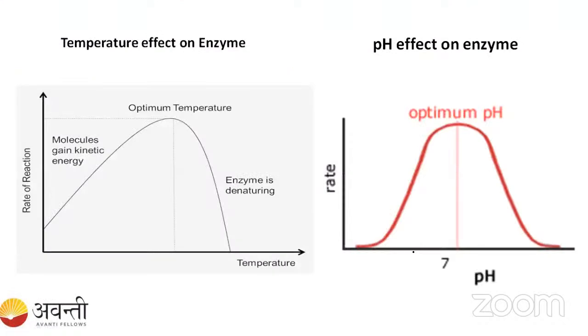Okay. So see here, the graph. Here you have to remember the graph first. On the x-axis is the temperature and on the y-axis is the rate of the reaction. Whenever we are increasing the temperature, the enzyme activity is less at first, and it goes on increasing, right? So now what will happen? At the optimum temperature, the enzyme activity is very high.